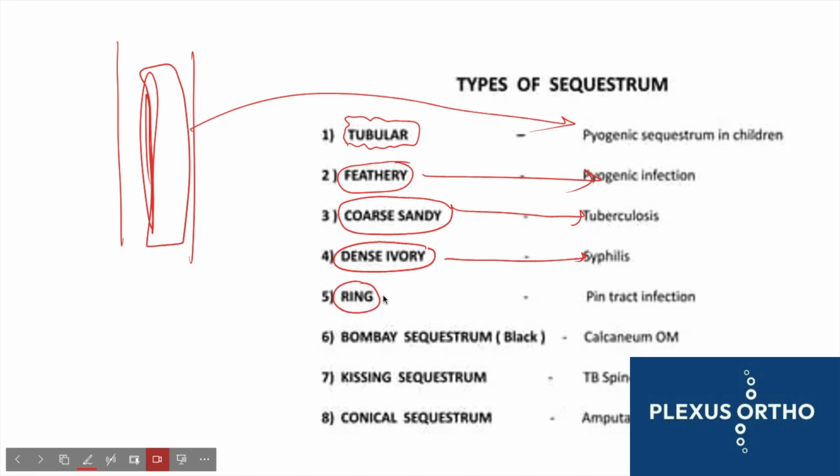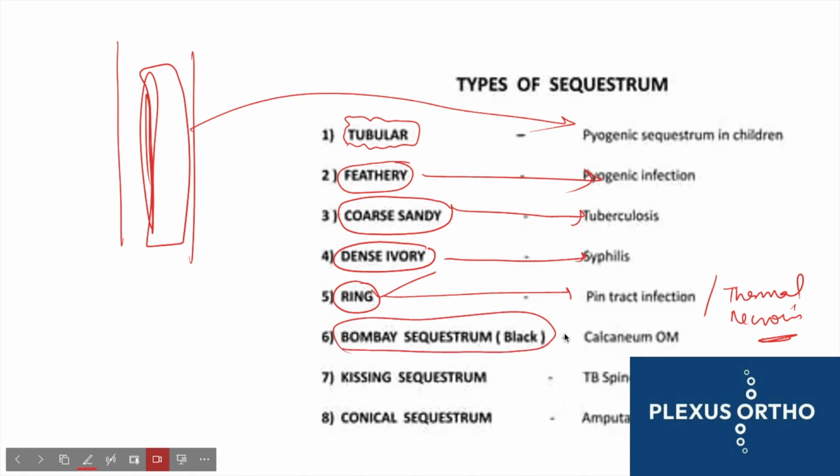Ring sequestrum can be seen when you have a pin tract infection, or when you are not irrigating when you put the Schanz pin for external fixator application. Then thermal necrosis occurs, causing a ring type of sequestrum. The stump of an amputation can also have a ring sequestrum, right? Bombay sequestrum is seen in calcaneal osteomyelitis. Kissing sequestrum is seen in TB spine. And as I was already telling you, you can have a ring sequestrum or a conical sequestrum in an amputation stump. So these are the different types of sequestrum that are seen, very important for your clinical exams.